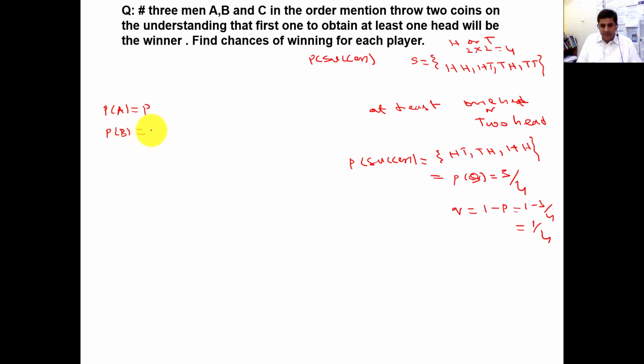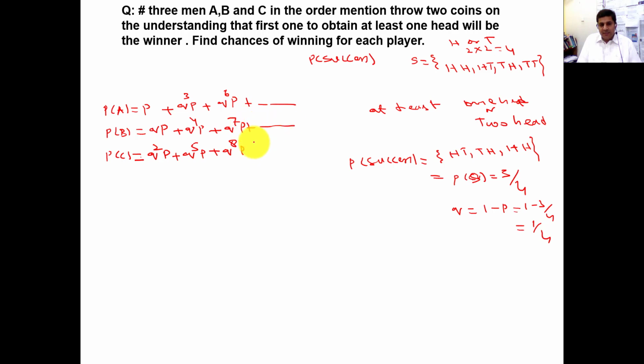If A fails at the first attempt, then it will be QP for B. If B also fails, it means the first two attempts are failures, so Q square P for C. If C also fails, it means the first three attempts failed. If A once again fails, then Q^4 P, it means the first four attempts failed. Then Q^5 P plus Q^6 P plus Q^7 P plus Q^8 P, and similarly it is a geometric series which goes on.